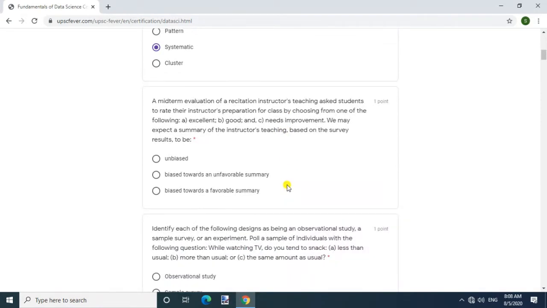Question. A midterm evaluation of a recitation instructor's teaching asks students to rate their instructor's preparation for class by choosing from one of the following: A. Excellent, B. Good, and C. Needs improvement. We may expect a summary of the instructor's teaching based on the survey results to be answer. Biased towards a favorable summary.